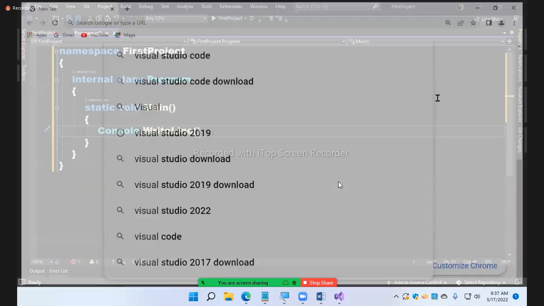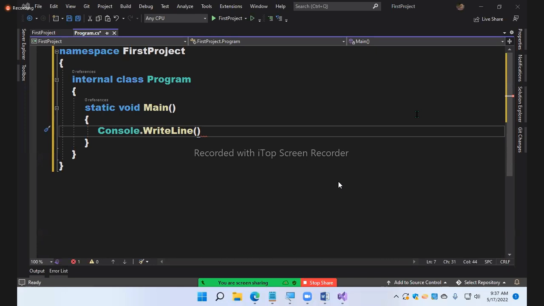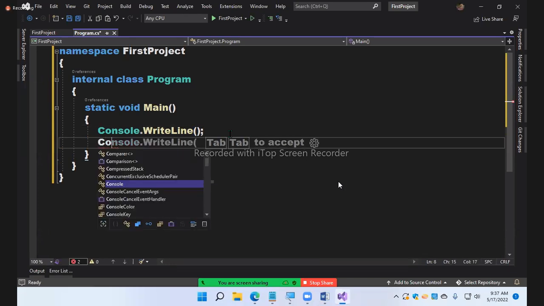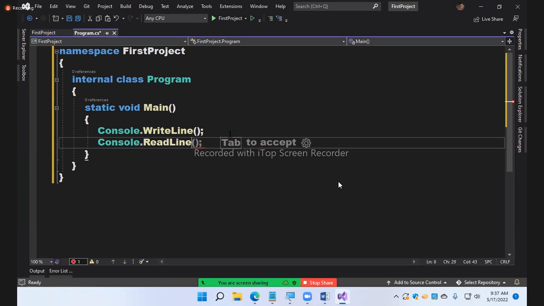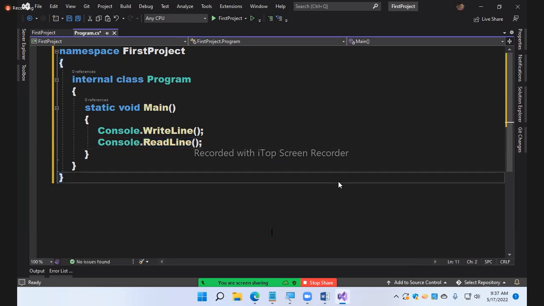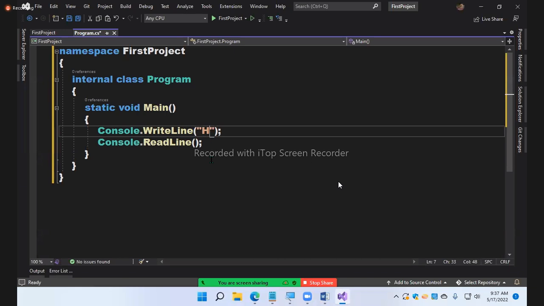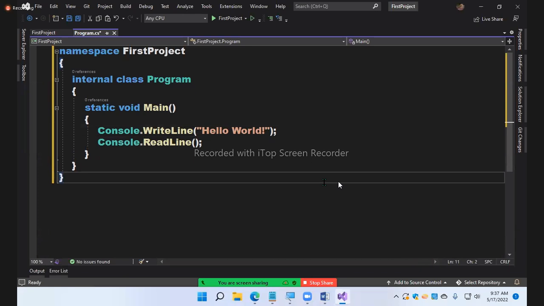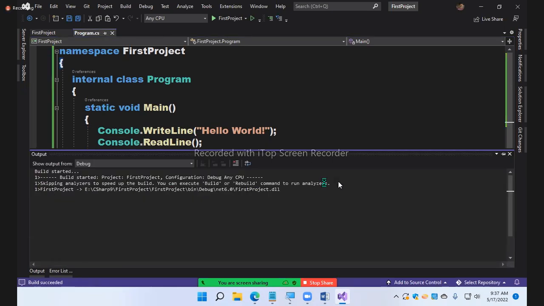Now, in the latest version of the studio, along with this intelligence, they added AI also. Artificial intelligence has been added. Okay now? Fine. Again, Console.readline. Just hit the tab key, it will generate the things for you. Here I did not write anything, so let me write hello. And run the code. F5 or Ctrl F5? What should I use? Both will work because I used a readline at the end. F5 and it runs.